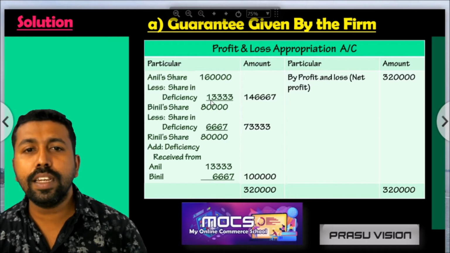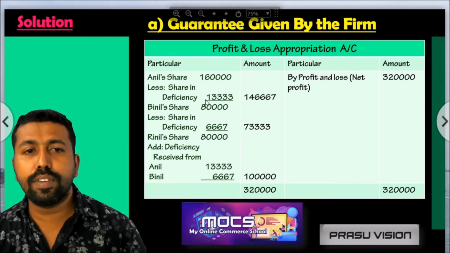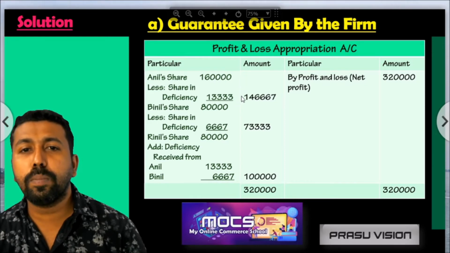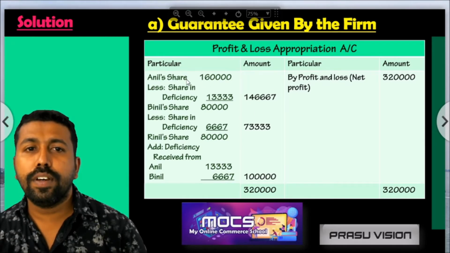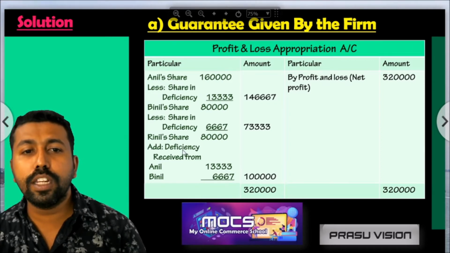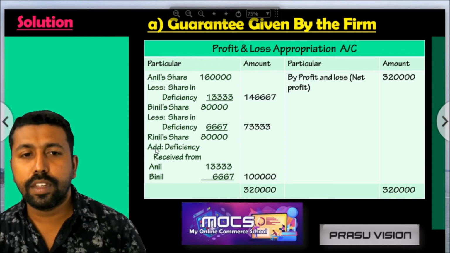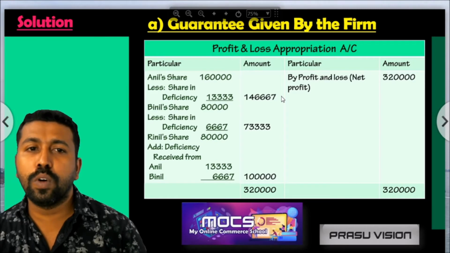So Anil is giving 13,333 for Renil. After deducting this amount, the remaining amount is the actual share of profit of Anil. So remember, first we write the original share of profit, then deduct the amount given for the newly admitted partner, Renil, and the difference amount will be written in the amount column.